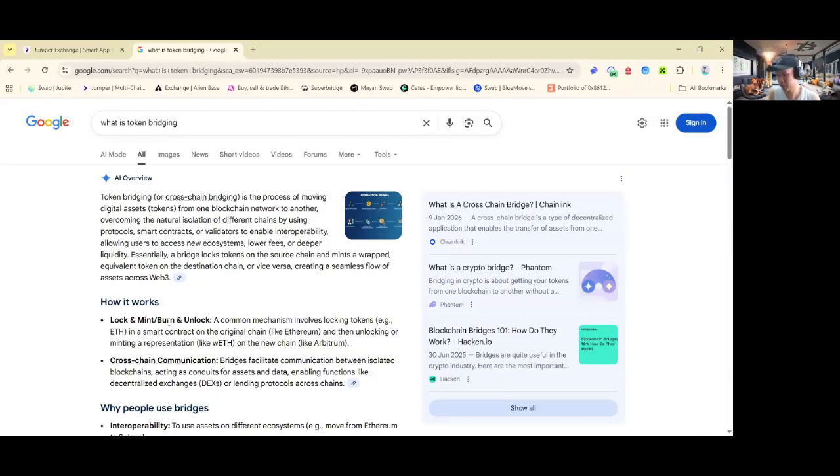Okay, so we can see here, what is bridging all about? What is cross-chain, especially, bridging from point A to point B? Cross-chain is a process of moving digital asset tokens from one blockchain network to another. For example, you have an Ethereum mainnet token and you want to move it into the Arbitrum network. That's called bridging from one network to another. It overcomes the natural isolation of different chains by using protocols, smart contracts, or validators to enable interoperability, allowing users to access new ecosystems, lower fees, and deeper liquidity.